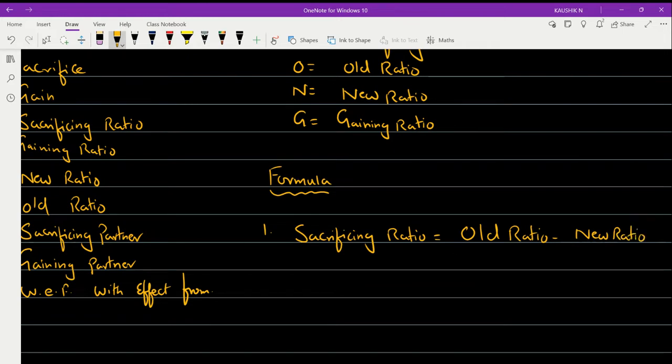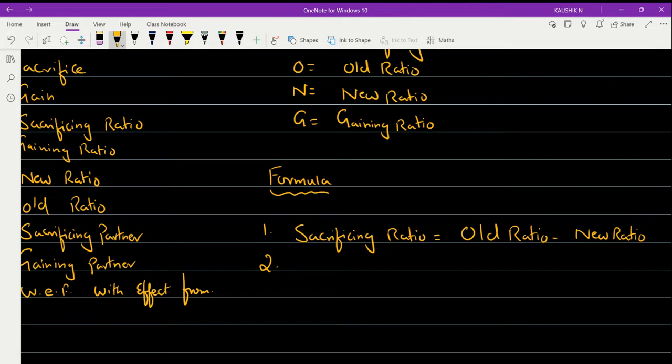If anything is not clear, please ask me. I'll be using both Tamil and English so that you can understand the concepts easily. So this is the first formula: sacrificing ratio is equal to old ratio minus new ratio.